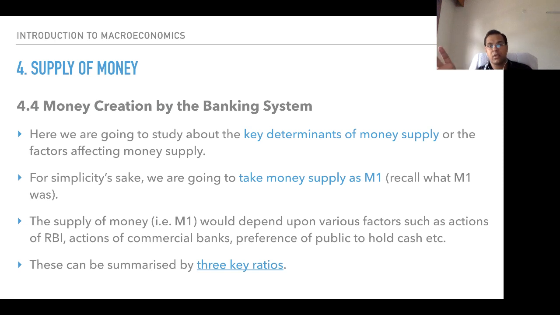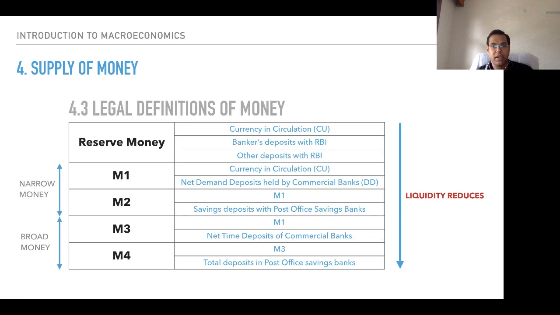How much money is in circulation? We are simply going to state a single term. It is called M1. Now M1 is something that has been given as a part of money supply. So let's see what M1 is. M1 is currency in circulation, however much amount of currency is in circulation, plus net demand deposits held by commercial banks. I repeat, demand deposits held by commercial banks. Demand deposits are deposits which are easily withdrawable.